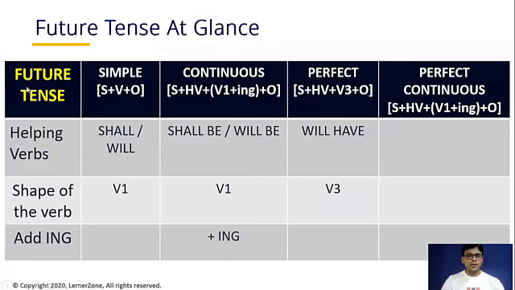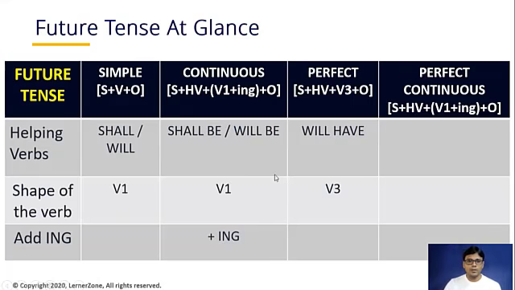Okay, now if I have to check out how the structure of a future continuous tense looks like, it looks like S plus HV plus V1 plus ing plus O. Will be V1 plus ing. Okay, first shape of the verb and add ing to the first shape of the verb. Future perfect tense, S plus HV plus V3 plus O. Okay, will have and V3 wherever it is perfect. Make sure that you are using V3 there.